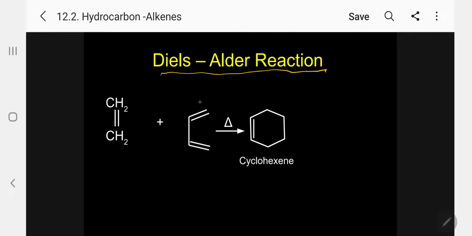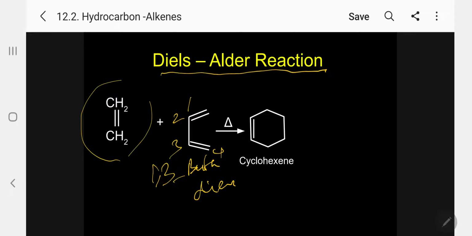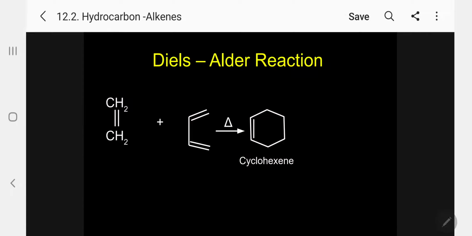This is 1,3-butadiene, carbons 1, 2, 3, 4. 1,3-butadiene combines with ethylene, which is the dienophile. Kindly follow. They combine in presence of heat or light to produce cyclohexene. This is the famous Diels-Alder reaction.